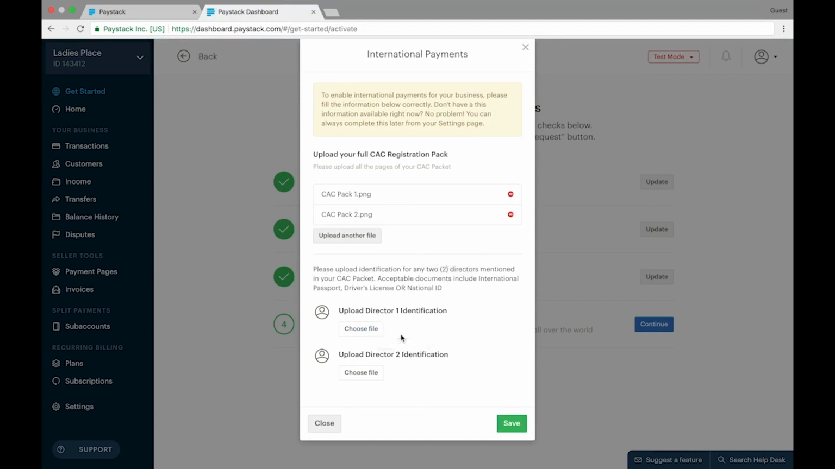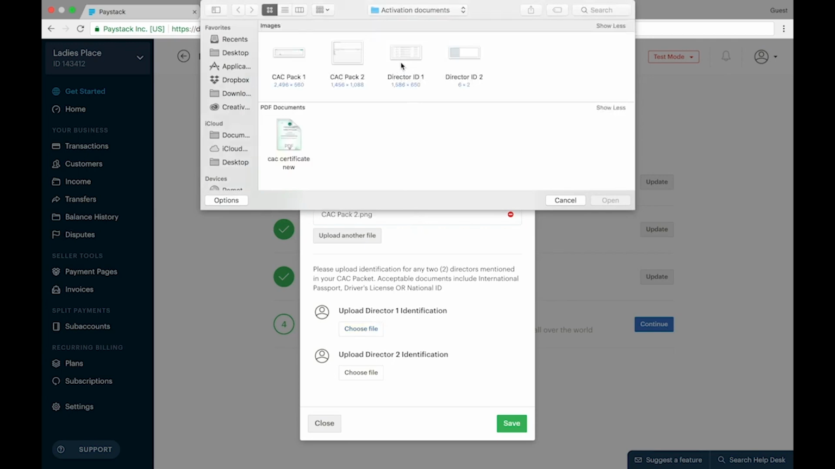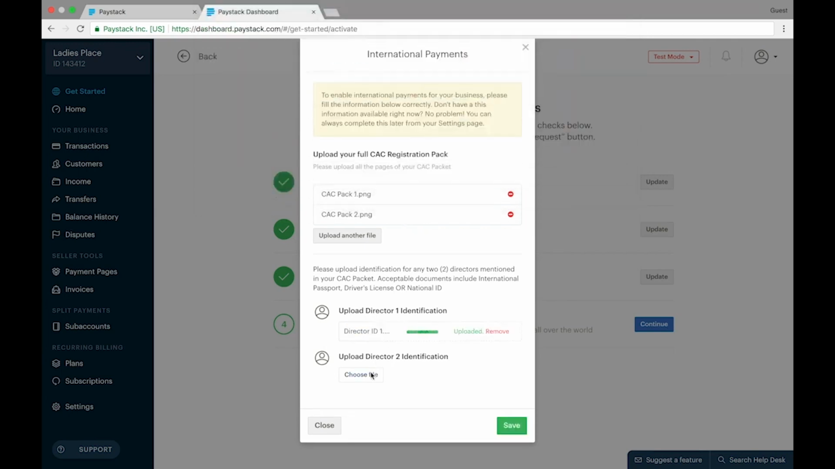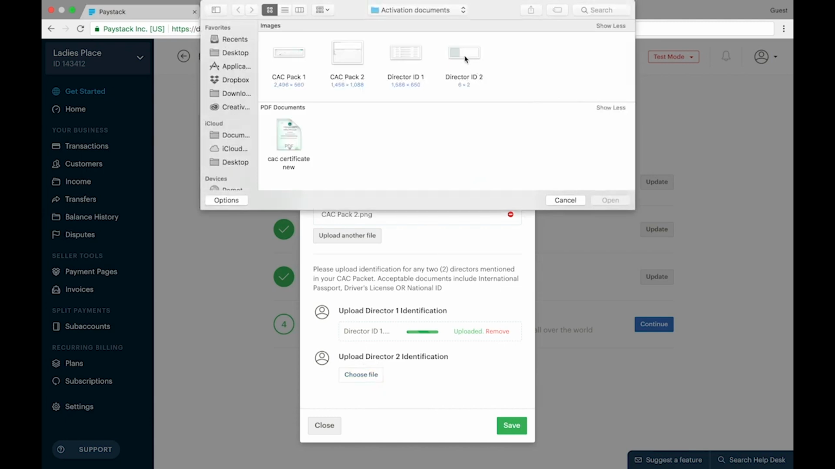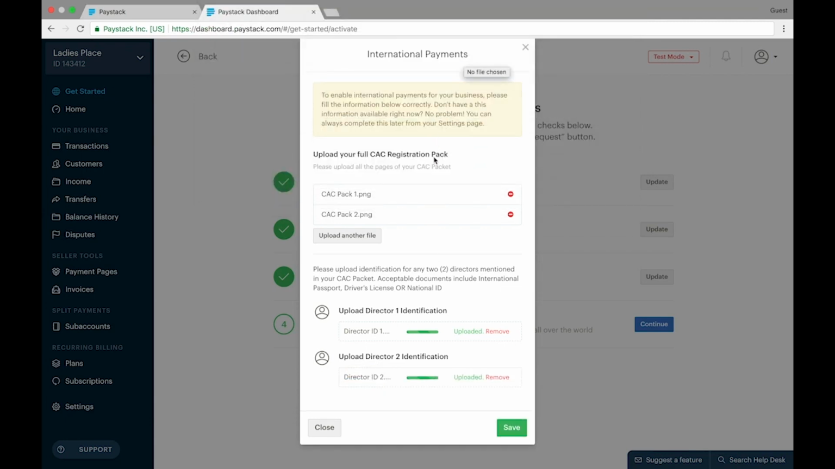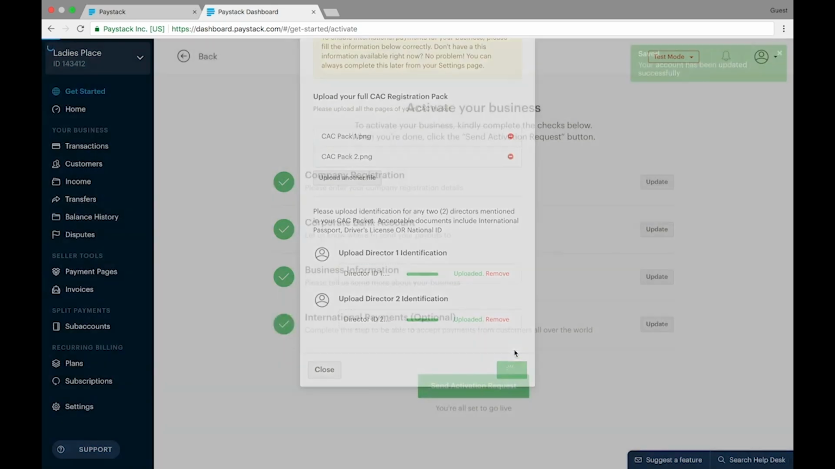Underneath here is to provide the IDs of two directors of a company. The acceptable IDs are the passport, the driver's license, or the national ID. So we're just going to upload our directors' IDs. Director ID 1, done. Director ID 2, done. Yeah, it is quite important for you to also note that the director IDs that you provide here are to be among the list of directors that are listed on your CAC pack. Now, so you just go on to save once that is done.